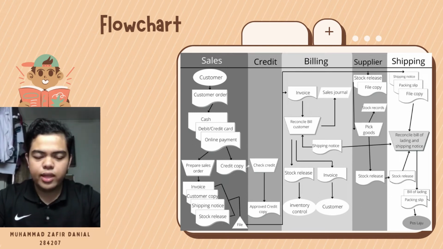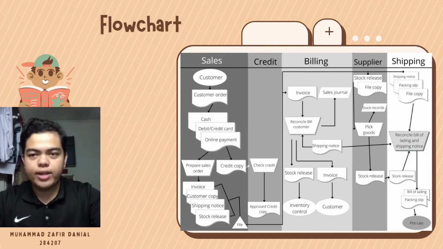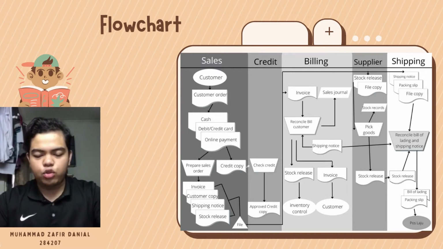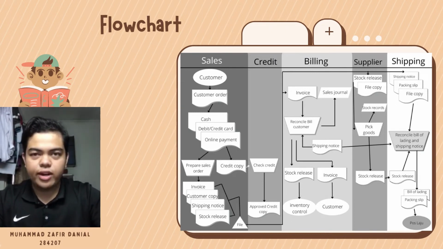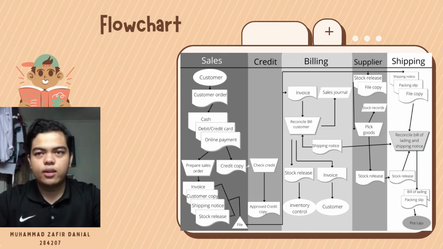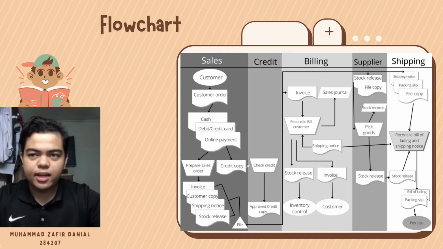So the credit copy will be transferred to the credit section to check credit and to get approval from the manager or supervisor for the approved credit copy. The invoice, customer copy, shipping notice, and stock release will then be transferred to their respective departments. The invoice will go to the billing department to reconcile the customer.